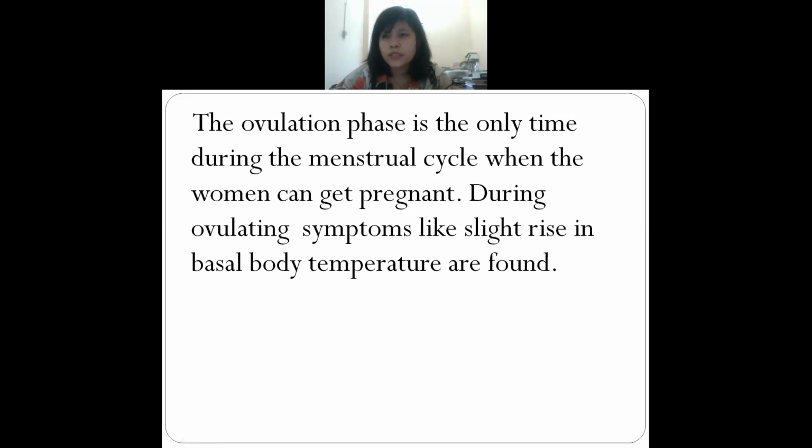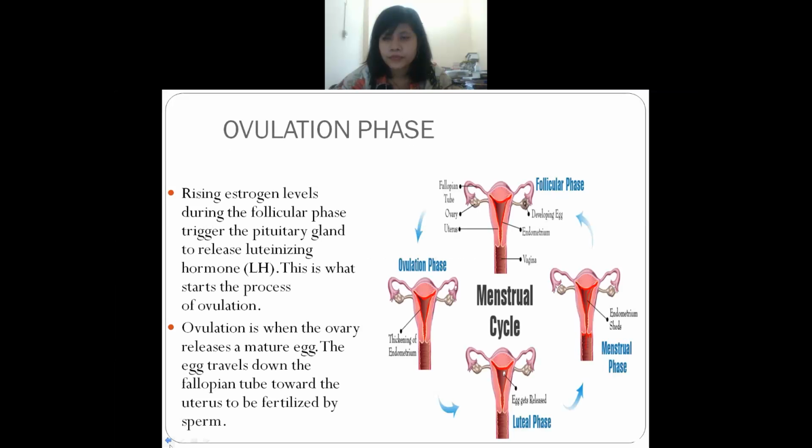And in this ovulation phase, what can you see? It is the only time in the menstrual cycle when a woman can get pregnant. And during this ovulation phase, the body temperature of a female rises. Okay, is it clear?